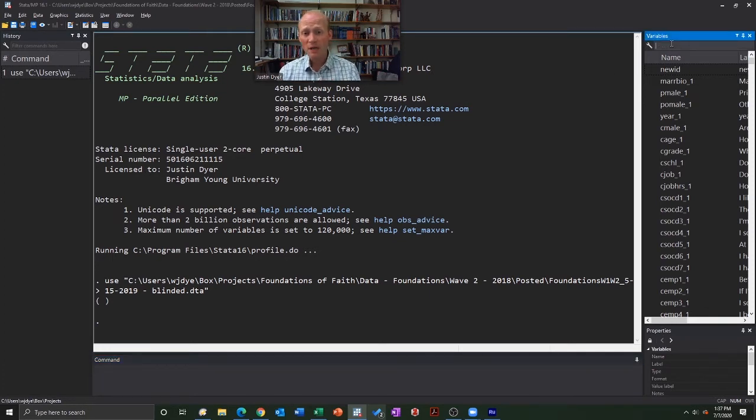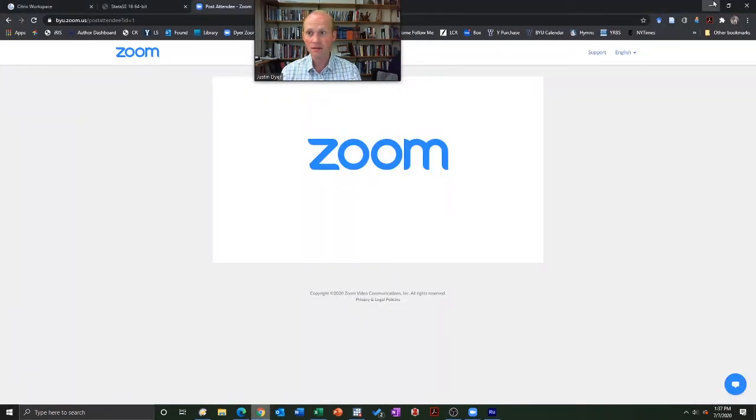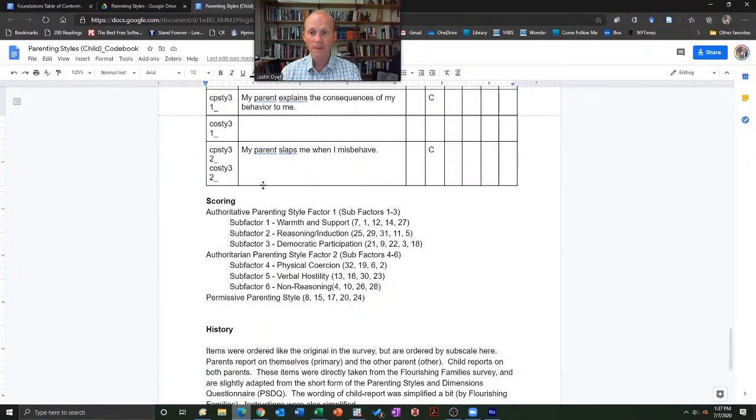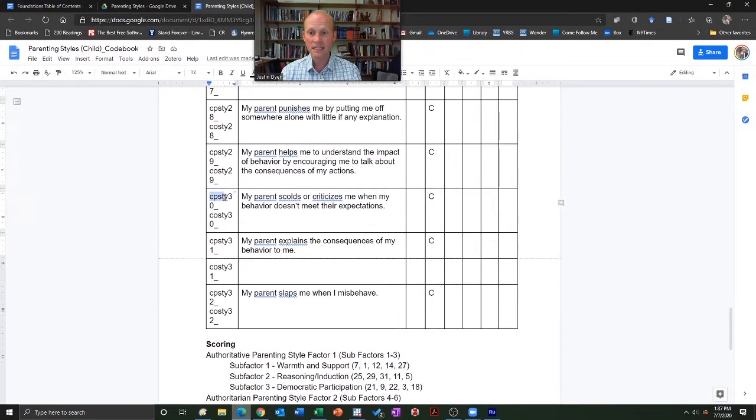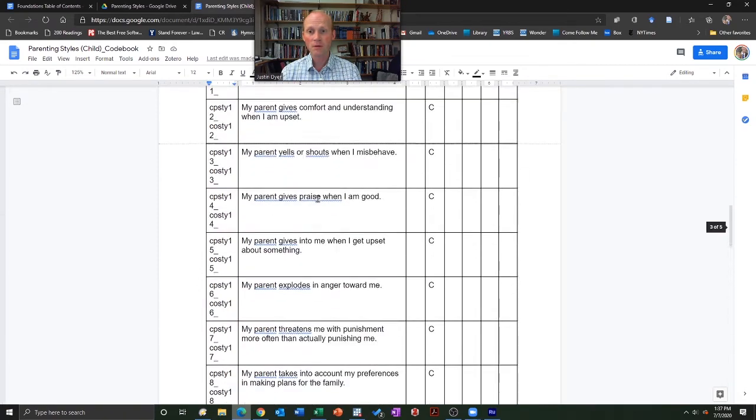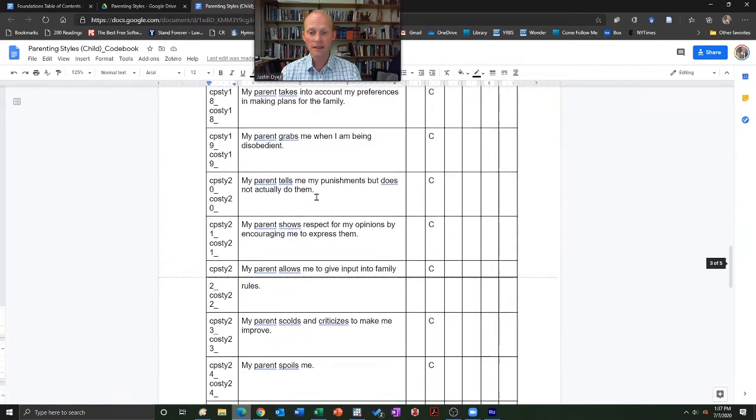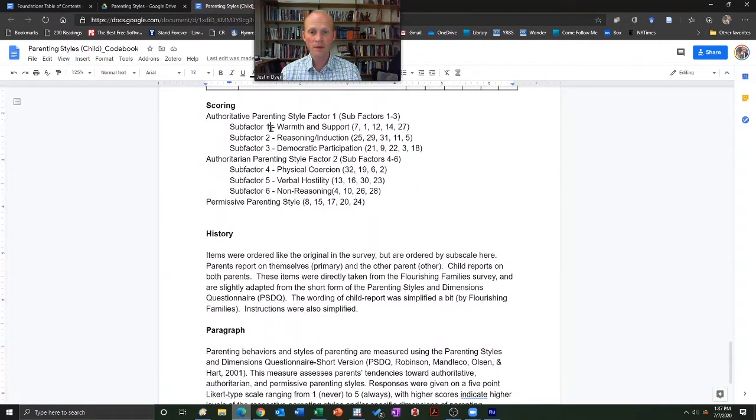But what I'm going to do now is I'm going to look at CPSTY, all right? And I type in CPSTY up here in the variables because if I go to here, you'll see that they start with CPSTY, okay? So I want to do that, and then I'm going to look and see, all right, let's do warmth and support. Items 7, 1, 12, 14, 27, okay?